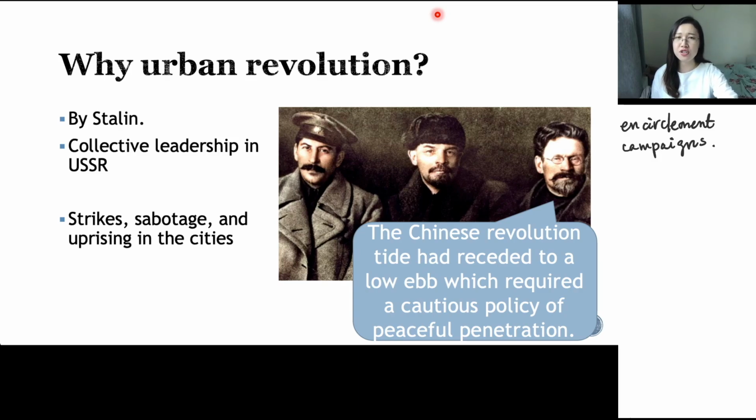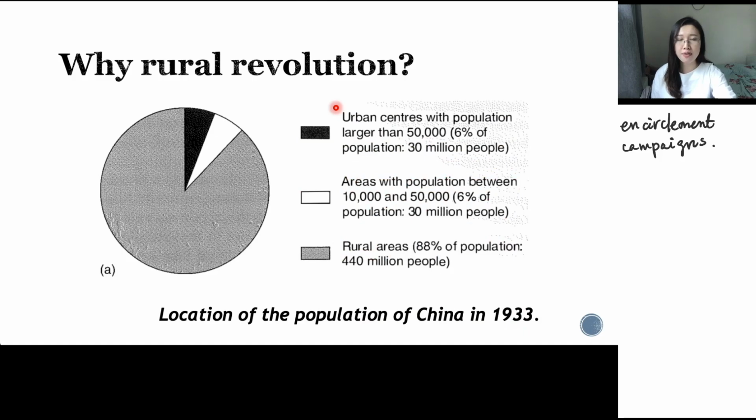So how about the other side? To start a rural revolution led by Mao Zedong. Firstly, I would like to show you two pie charts to compare the population in rural and urban areas.